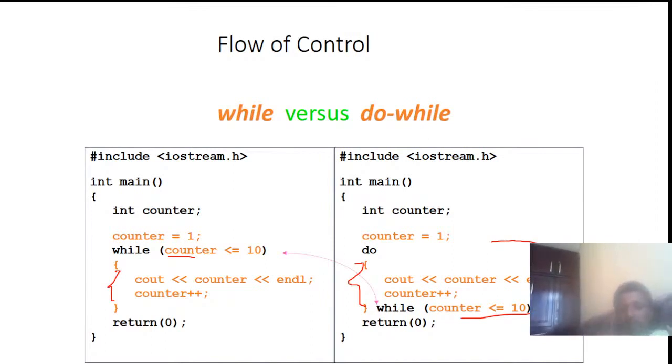This is how a while loop differs from a do while loop. In a while loop, the condition is checked first, but in a do while loop, the block of code is executed one time, and only then is the condition checked. This is the difference. Good.